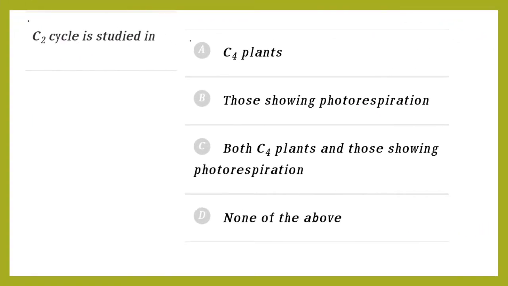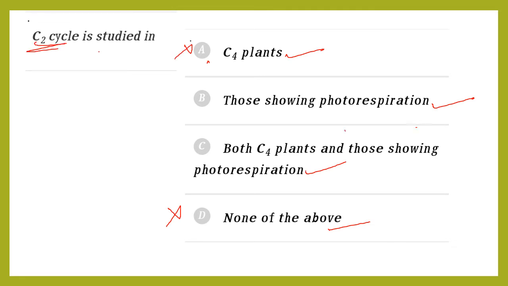Next one: the C2 cycle is studied in C4 plants, those showing photorespiration, both C4 and showing photorespiration, none of the above. None of the above, you leave it. In C4 plants you will not find the C2 cycle.